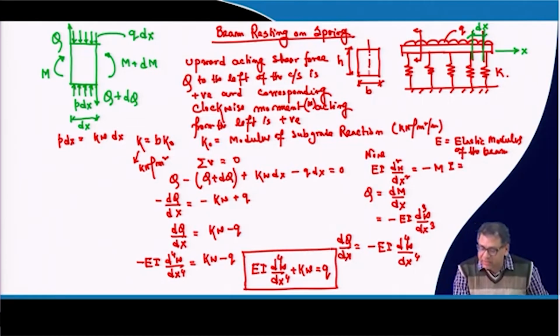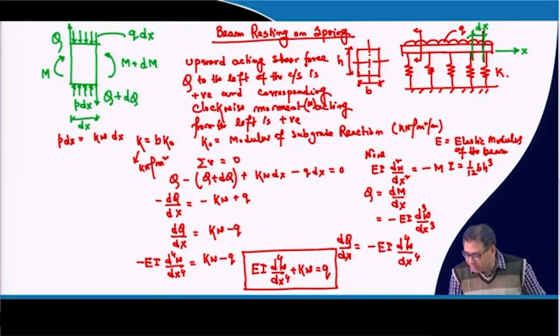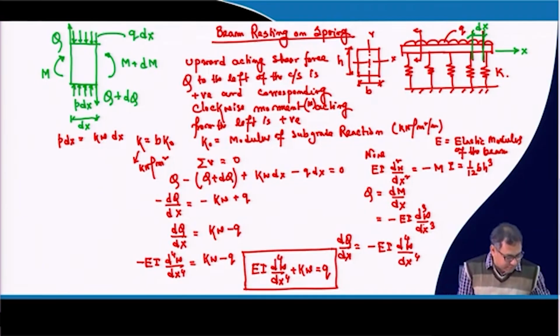In this case, the I value will be B h cube by 12, where B is the width of the foundation and h is the thickness of the foundation. So EI is called the flexural rigidity of the beam.